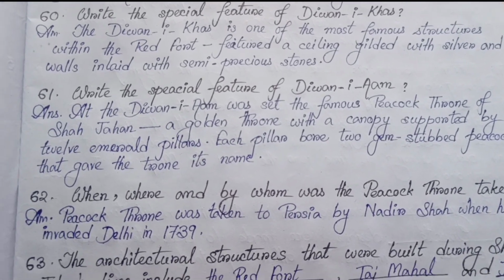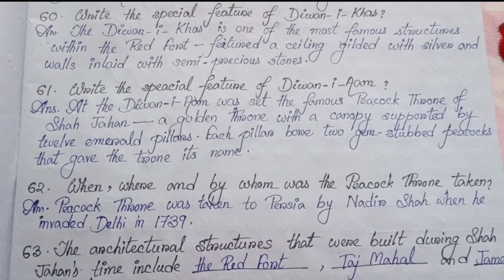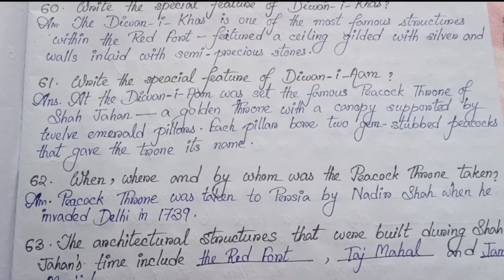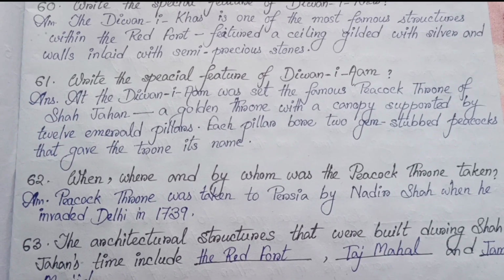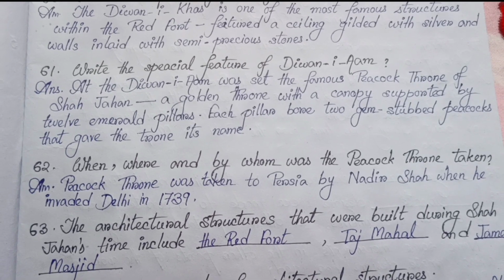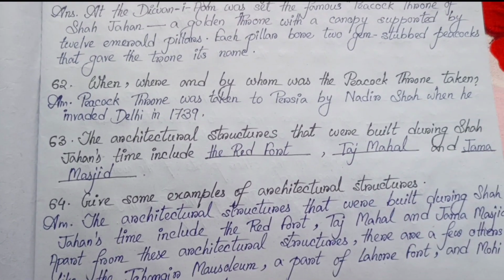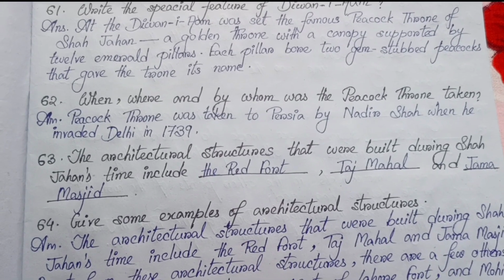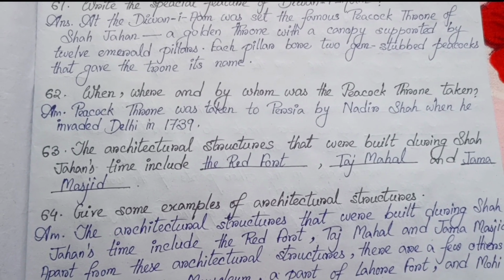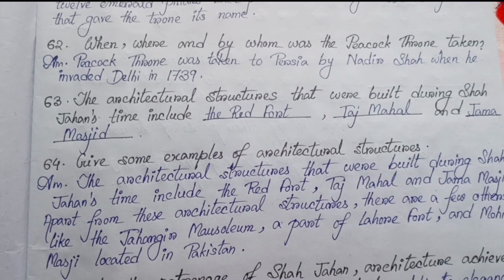Number 61. Write the special feature of Diwan-i-Am. At the Diwan-i-Am was set the famous peacock throne of Shah Jahan, a golden throne with a canopy supported by 12 emerald pillars. Each pillar bore two gem-studded peacocks that gave the throne its name. Number 62. When, where, and by whom was the peacock throne taken? The peacock throne was taken to Persia by Nadir Shah when he invaded Delhi in 1739.